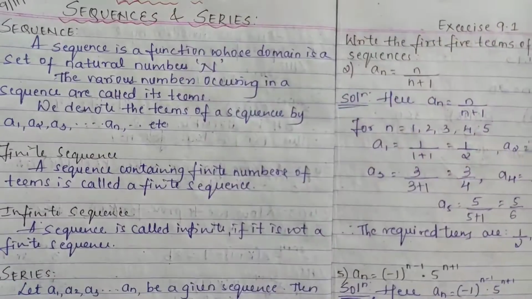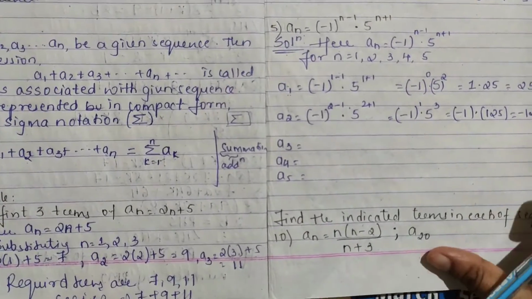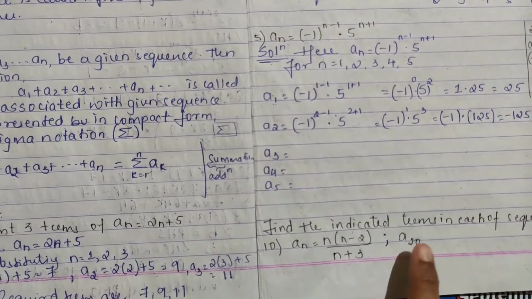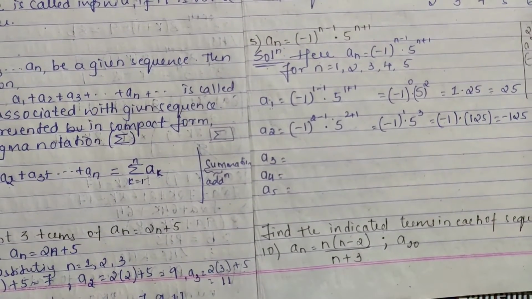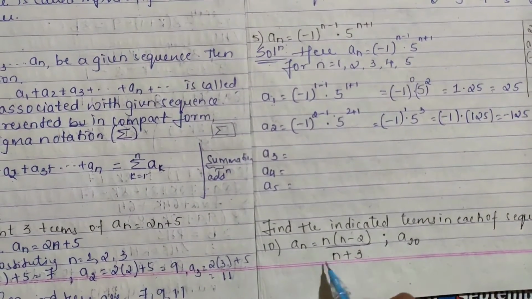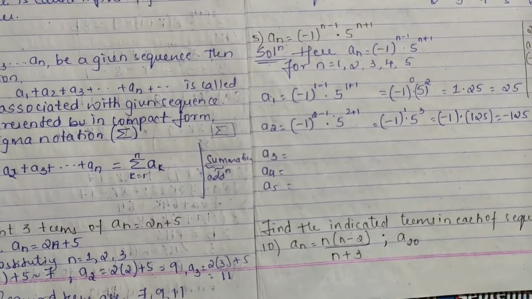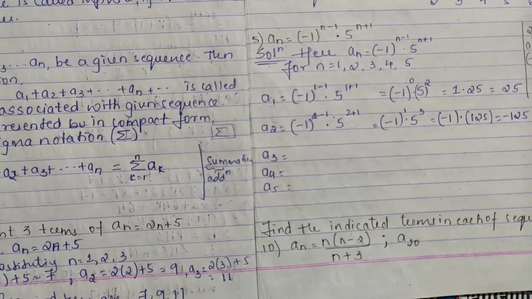If such questions are there, along with that if they have given a7, a4, two terms, they might give two questions also. So for both you have to find it separately. First for a4 you have to check, and then for a12, whatever they have given. I hope it is clear.